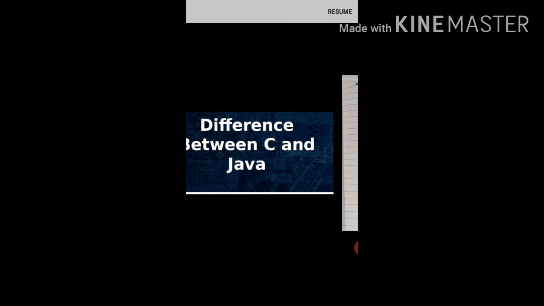Now we are going to see the difference between C++ and Java. See here, Java is a pure or true object oriented language, but C++ is basically C with object oriented extensions. Second, Java does not support operator overloading.